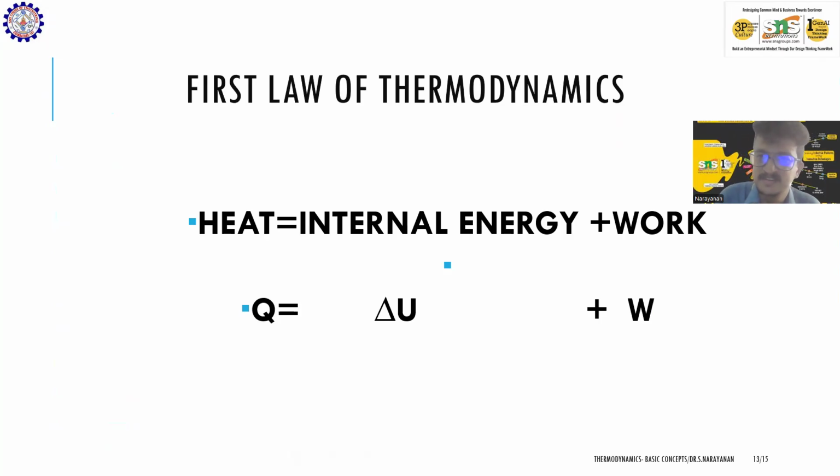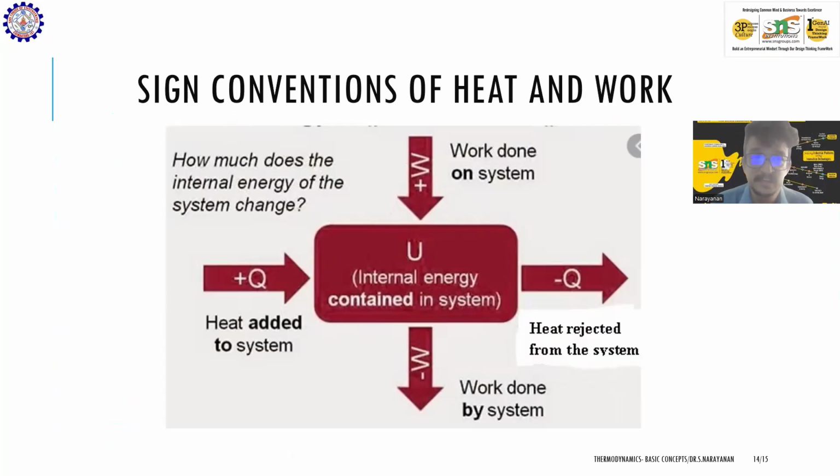Work can be done by the system or on the system. If it is a compression process, we have to supply the work. If it is an expansion process, the substance will do the work for us. So based on this, the sign convention of heat and work are classified. So you can see internal energy is the heat or energy contained in the system. So if heat is added to the system, it is classified as positive heat. If heat is rejected from the system, it is classified as negative heat.